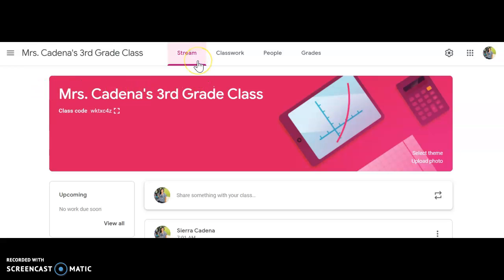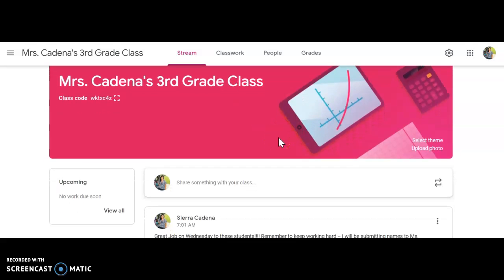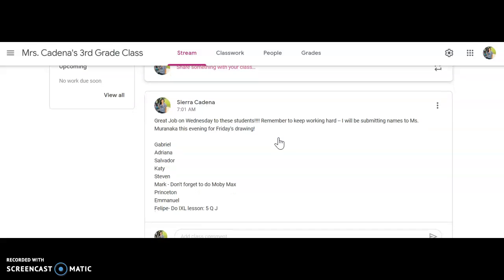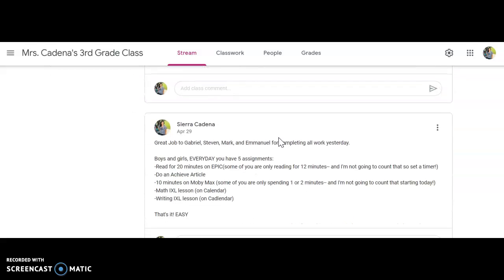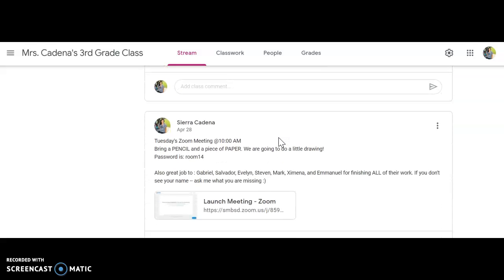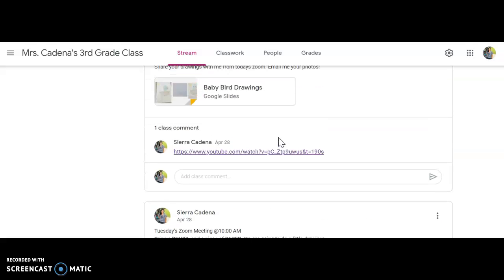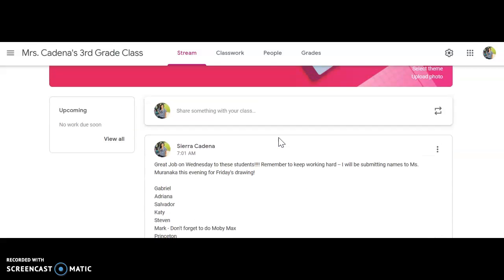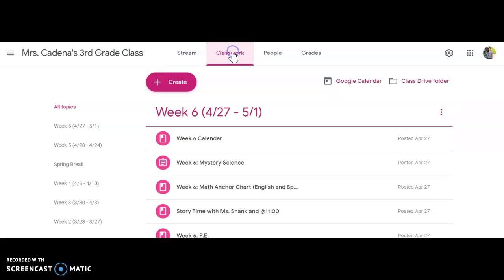Up at the top, you're going to see four tabs. The first one is Stream, Classwork, People, and Grades. Don't worry about the grading part of it. I just really want you to focus on the Stream and the Classwork tab. So this is the Stream. These are announcements that I post. So you can scroll through here to see any announcements that I posted for this week. Now, if you go back up here to the Classwork tab, this is the important one for you too.